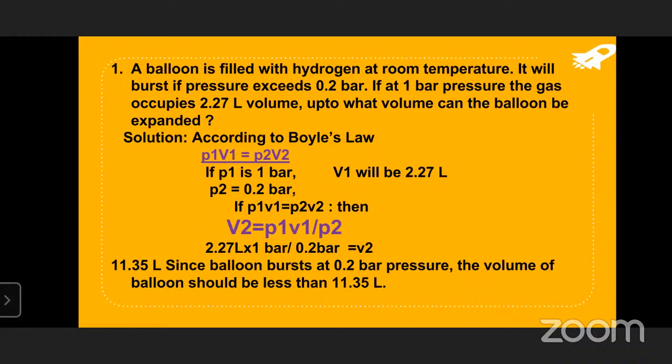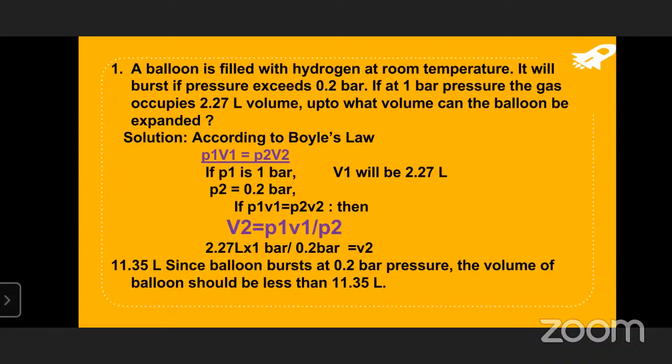Based on Boyle's law, one question is here. What is that question? He's asking: a balloon is filled with hydrogen gas at room temperature. It will burst if pressure exceeds 0.2 bar.